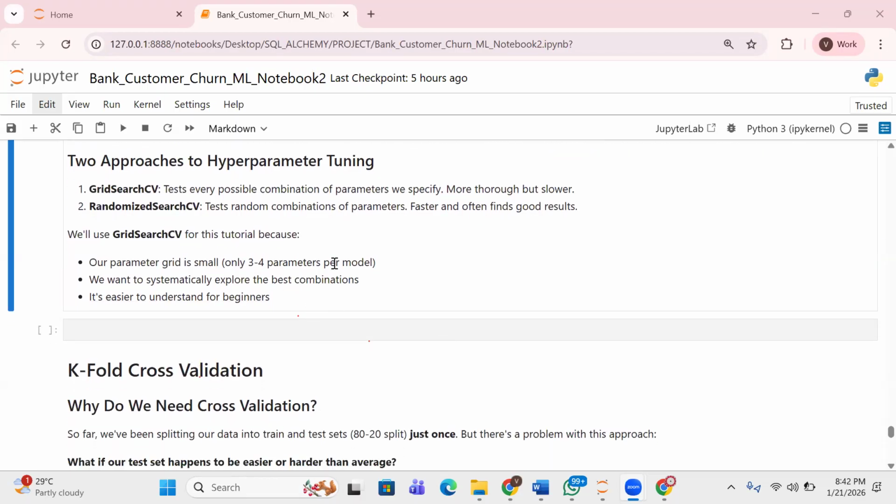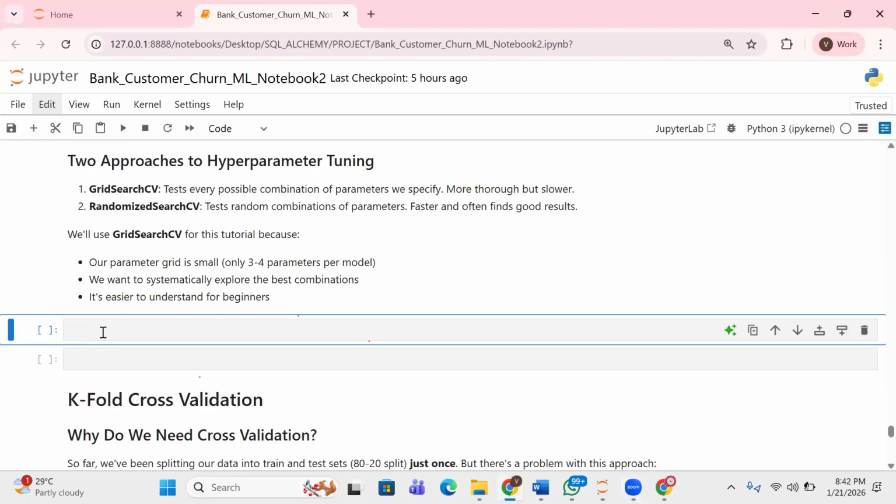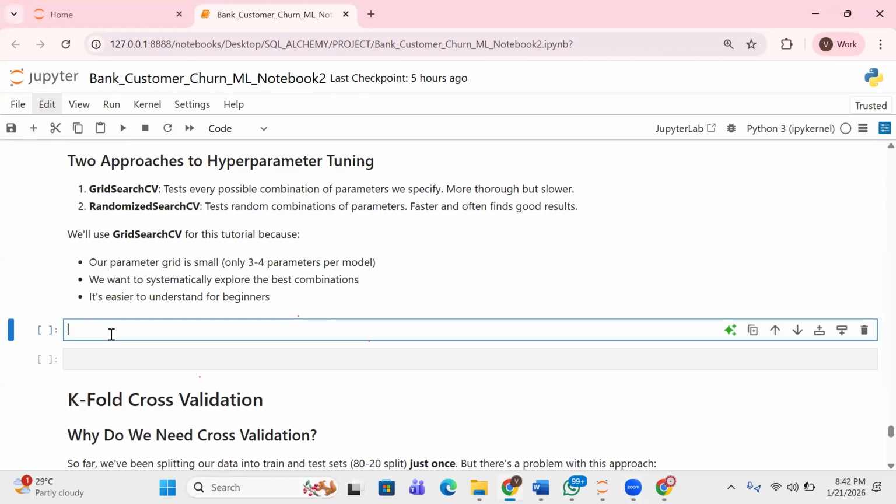Now, for GridSearchCV, what it does, when it's a grid search, is it tests every possible combination. While for randomized search, it picks random ones. Let me give you an example of what I'm trying to say. Let's assume that we are trying to tune the XGBoost parameter, let's say the number of estimators, right?